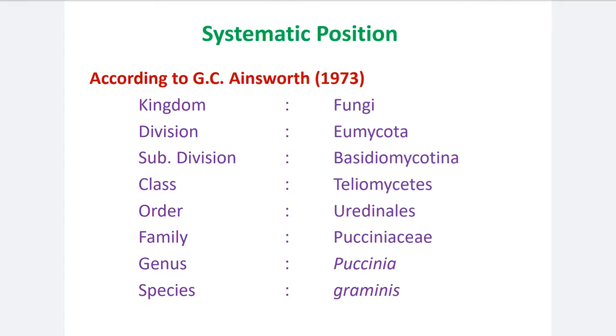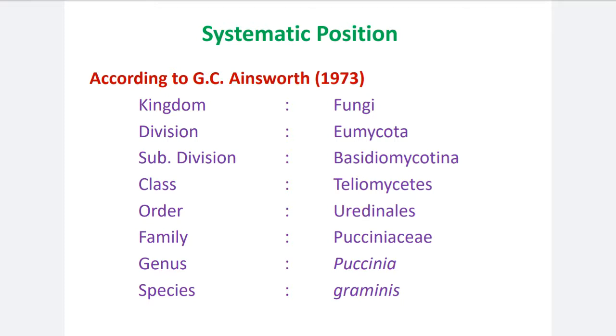Basidiomycotina is one of the subdivisions in which the perfect stage condition is the basidiospores. The unique identity of the Basidiomycotina group or subdivision is the presence of basidiospores. These basidiospores are the sexual spores. They are meiospores. Why? Because they develop after meiosis.